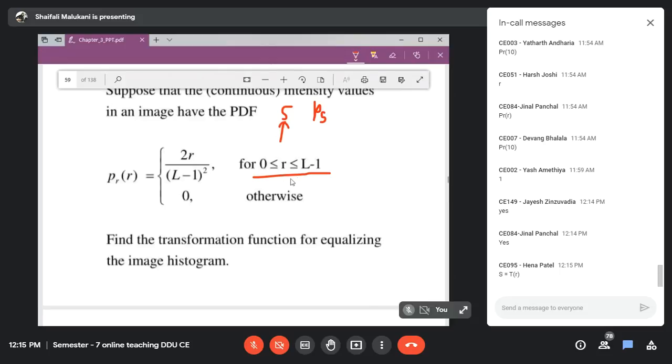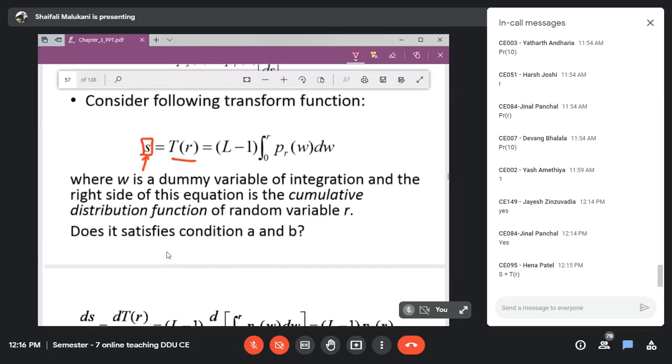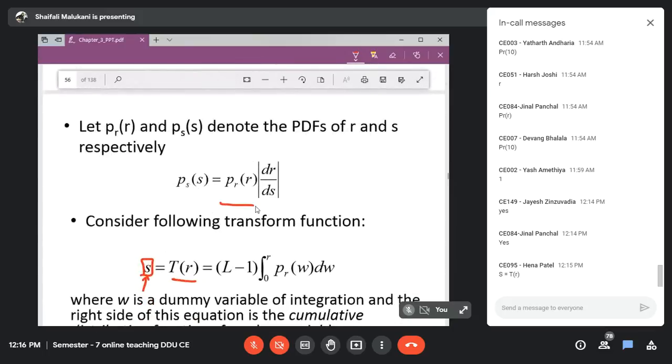So what we will do is find out S first, and then use this equation over that S value, that image, and see whether that image actually has an equalized histogram or not.